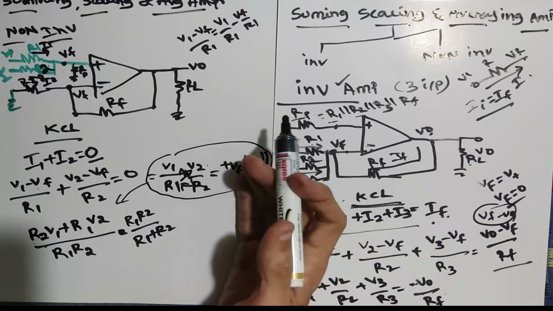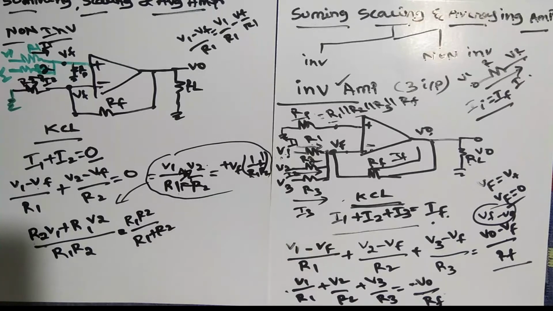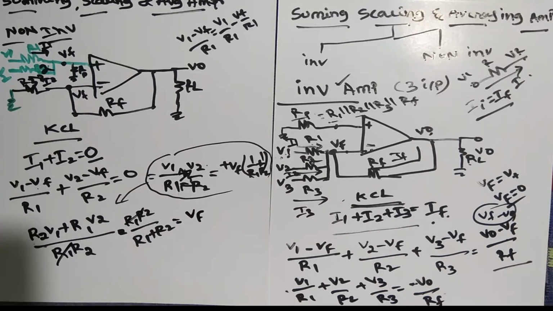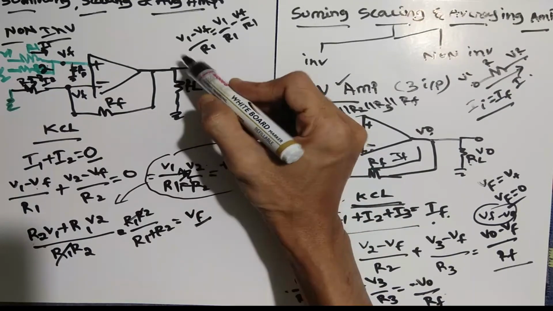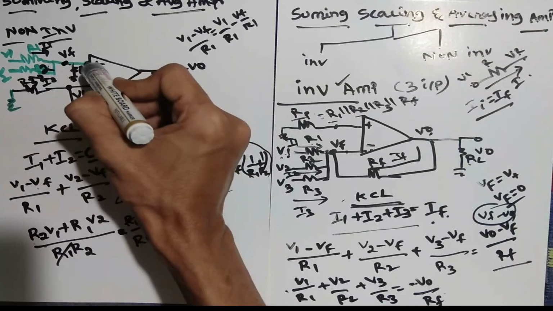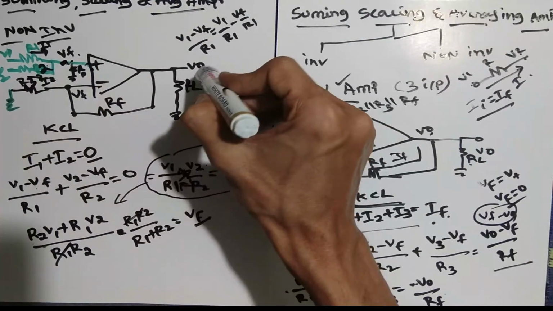Here VF is multiplied by that, so we will get the opposite of that parallel, and it is equal to VF. Now your aim is to simplify, so this and this cancel, and you get the answer. This is nothing but your VF. So what is VF actually? According to the formula, AF is nothing but V0 over VF, where VF we are taking as the input here. Whatever name you can give it, V in also. This is nothing but the gain portion.